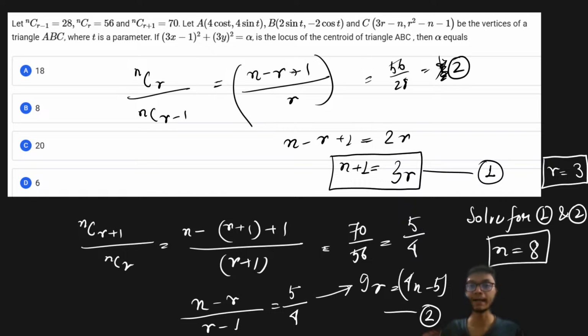Then it is talking about A, B and C being the vertices of the triangle where t is the parameter, and 3x minus 1 whole square plus 3y square is equal to alpha is the locus of the centroid of this particular triangle ABC. Then what is the value of this alpha? You can see this locus is basically an equation of a circle.